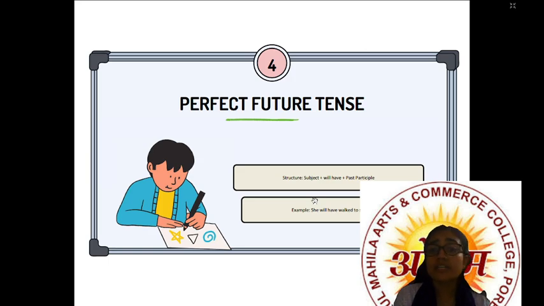Then perfect future tense. As we have said, perfect means have or has. Here, if we are talking about the future tense, then only have will come, right? So the subject will be she will have plus past participle, walked. So she will have walked to school, right? It becomes perfect future tense.